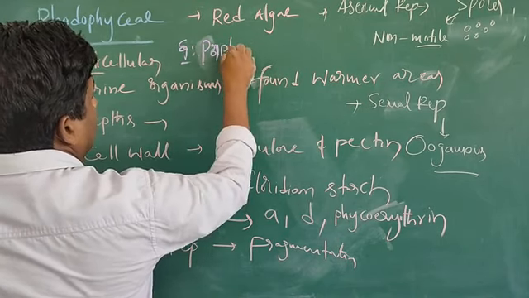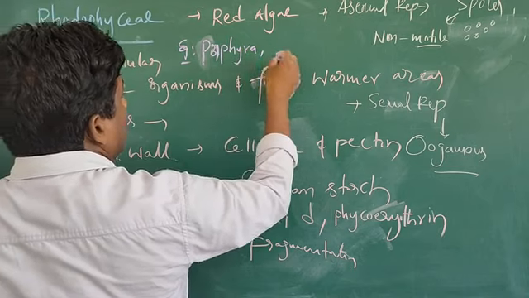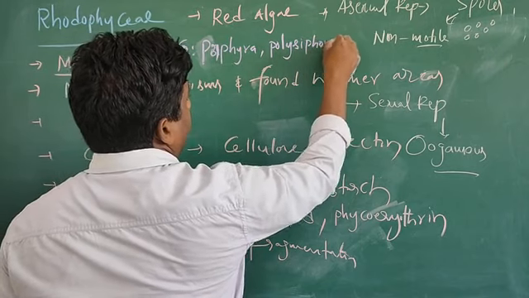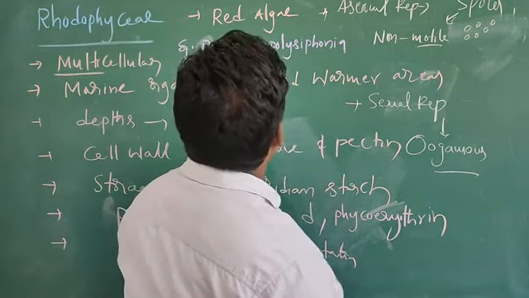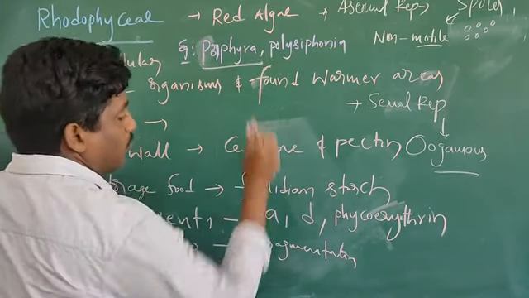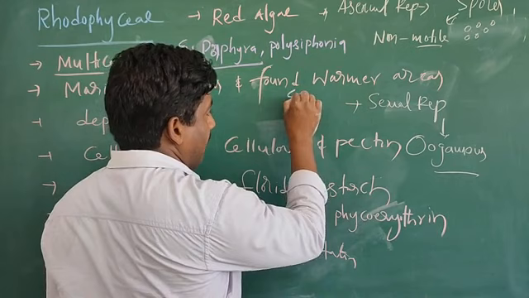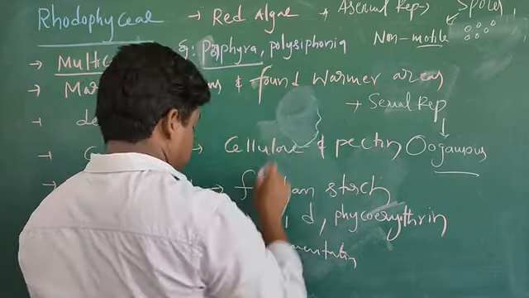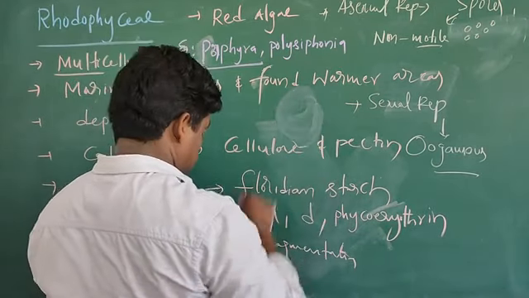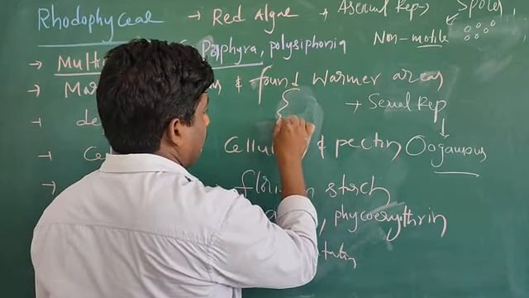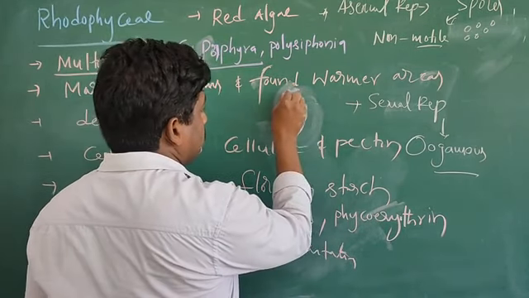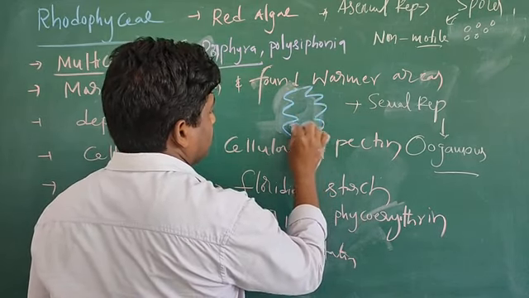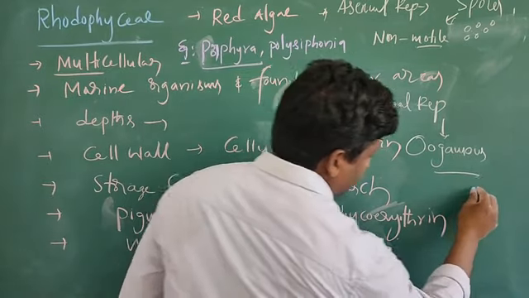Porphyra and Polysiphonia. How is the organism present? I draw only Porphyra. So see here. Like this it is present.